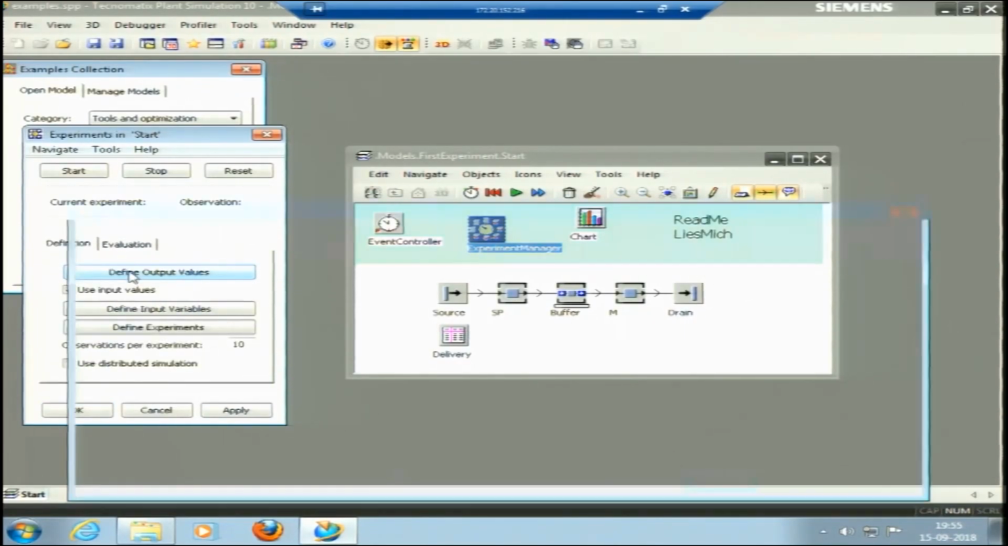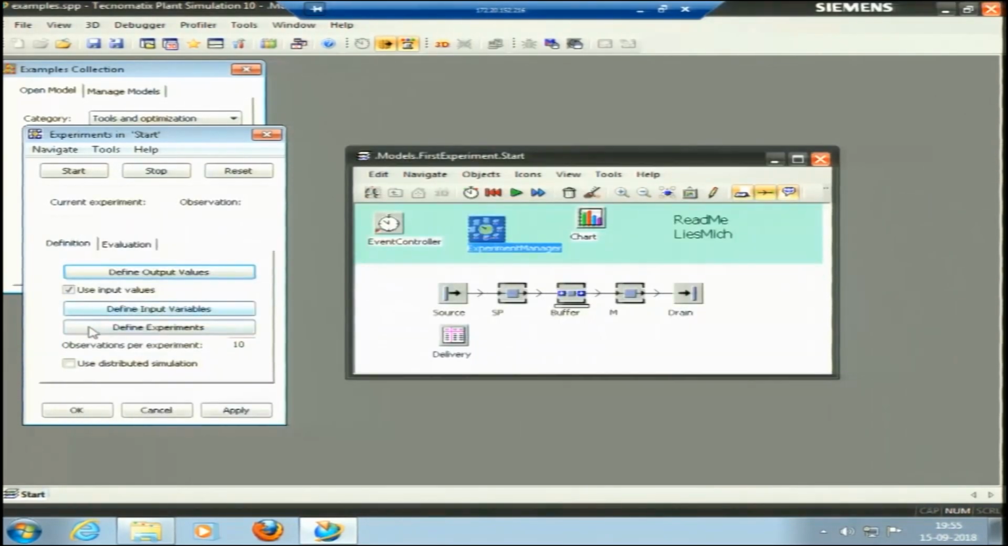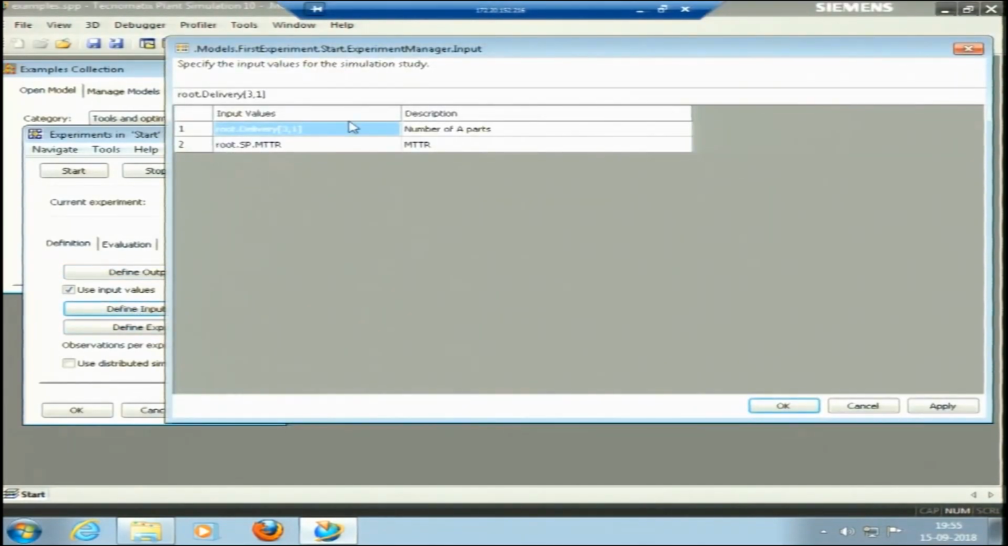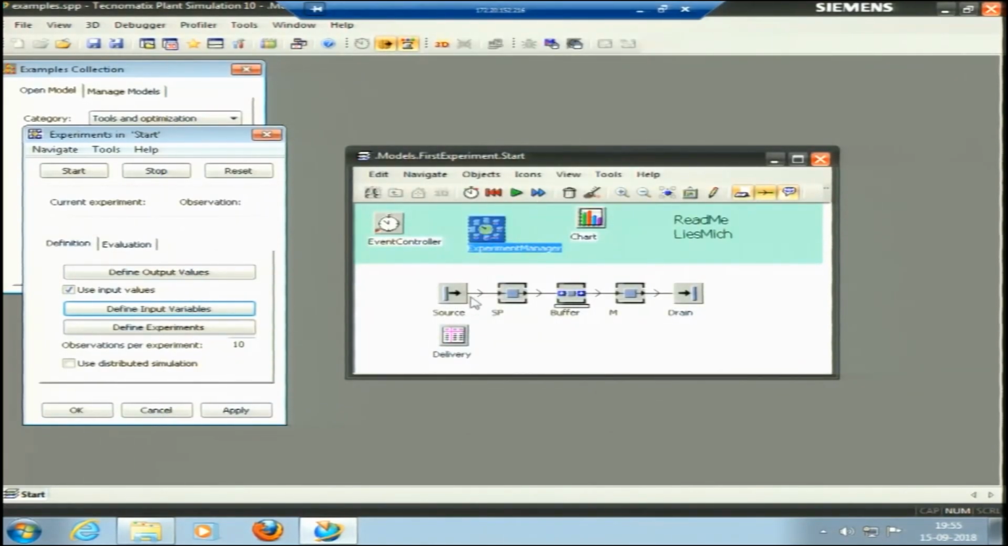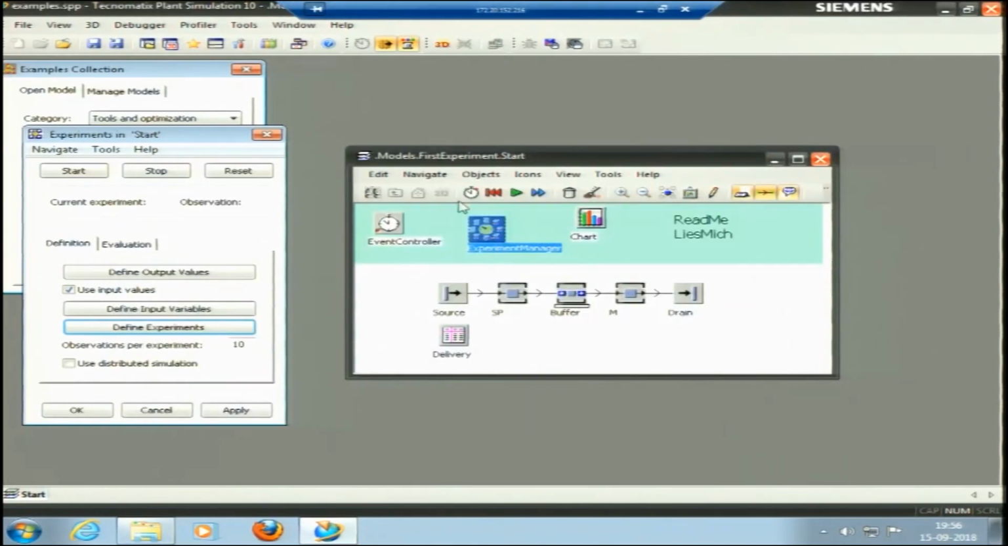In definition, we have defined the output values. The output values of the workstation portion, start fail portion, it is working and failed. So, what output do we need and what inputs do we have? Input is the route delivery and mean time to repair. I can also define the experiments: for 100 parts, mean time to repair of 5, 10, 15, then 5, 10, 15 again for 200 parts. These number of experiments would run if I run this experiment manager.